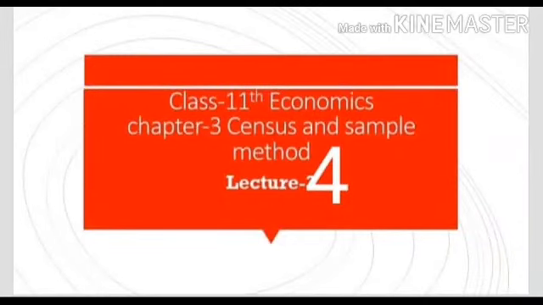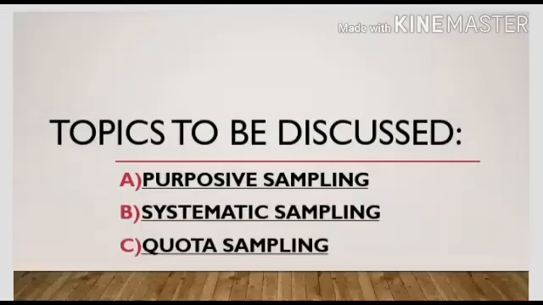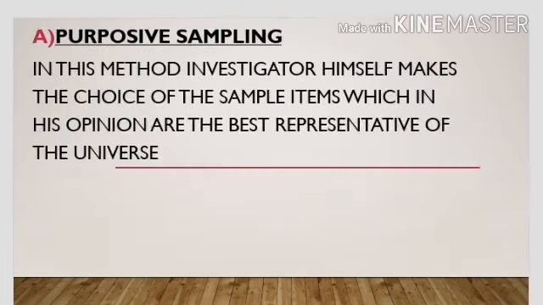This is your subject Economics, chapter number 3, Census and Sample Method, lecture number 4. Now, the topics to be discussed in this lecture are number 1, purposive sampling, number 2, systematic sampling, and number 3, quota sampling. These all are the parts of non-probability sampling. So let's begin with purposive sampling.